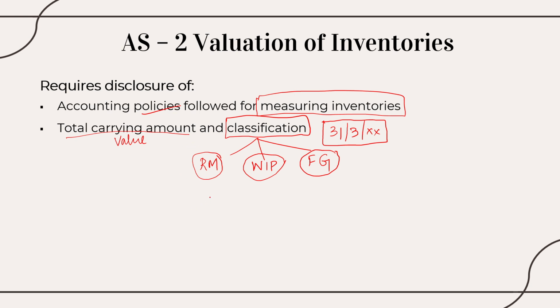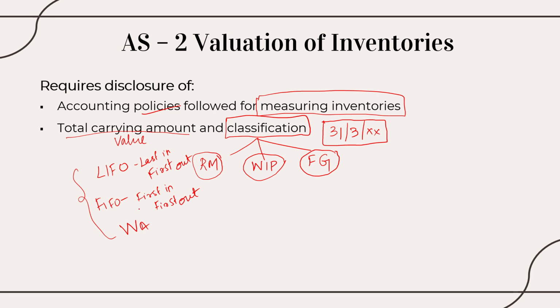So in order to estimate it, there are certain policies and methods. For example, I have something called LIFO, that is last in, first out. Whatever comes last, I will sell first. And I have FIFO, that is first in, first out. Whatever comes first, I will utilize first. And lastly, I have weighted average. There are three methods which are quite popular in India, and out of these three, any one method can be followed by the company.